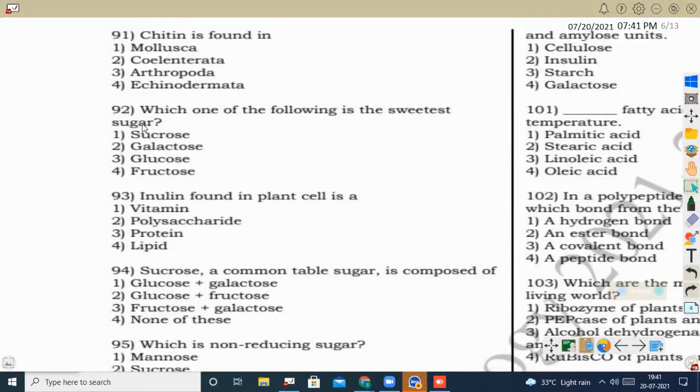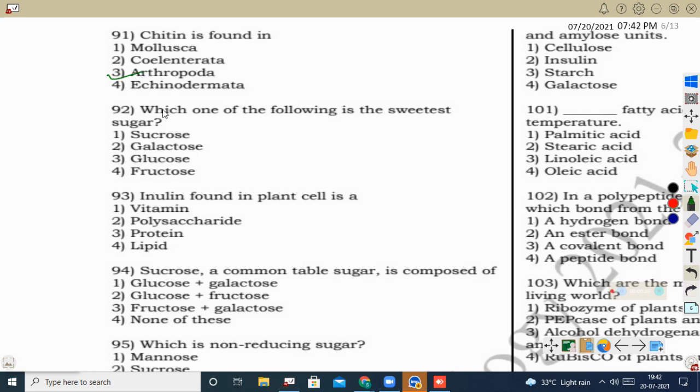Today we will discuss 90 NEET-pattern questions selected from two chapters, that is biomolecules and cell division. First question, chitin is found in. We know chitin is a complex homopolysaccharide. Its single unit is N-acetyl glucosamine, and it is present in the exoskeleton of arthropoda, and it is also present in the cell wall of the fungus.